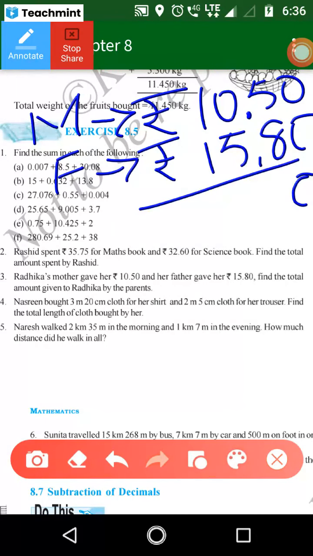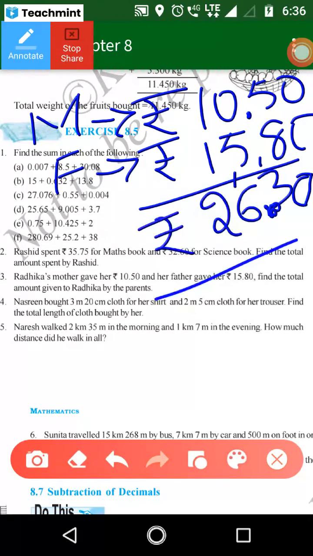8 plus 5 is 13. So 1 carry. So 5 plus 1 is 6. Then 6 plus 1 is 2 carry 1. Total amount is 26.30. Otherwise 26 rupees 30 paise. Yes, just write down. All of you got the same answer. Correct answer.